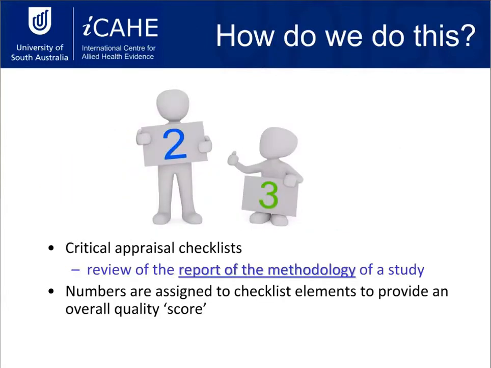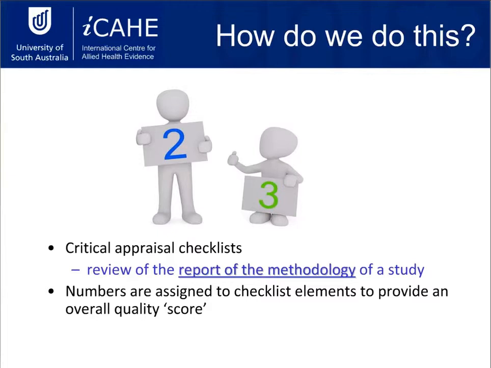So the way that we assess these articles is through critical appraisal checklists. There are many, many of them, and they are designed to give you a ballpark score so that you can understand whether or not the article that you're looking at is of high methodological quality or whether it's of average or low methodological quality.